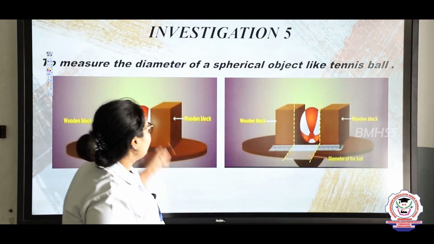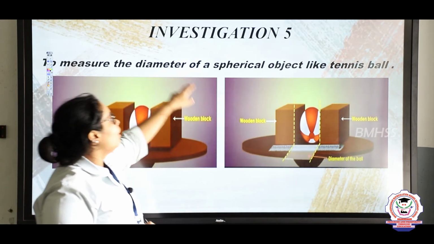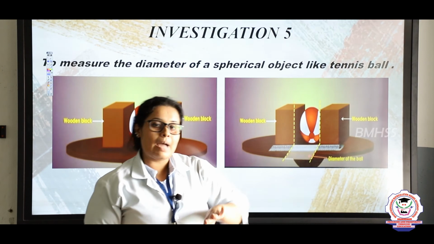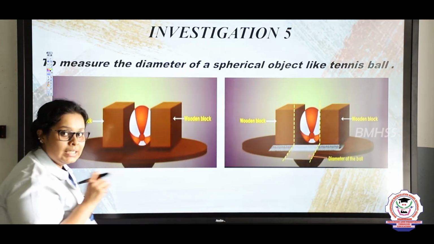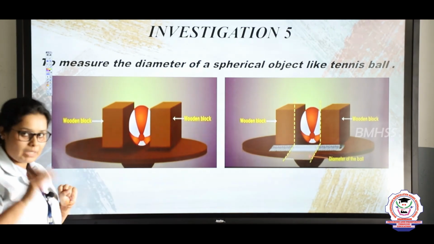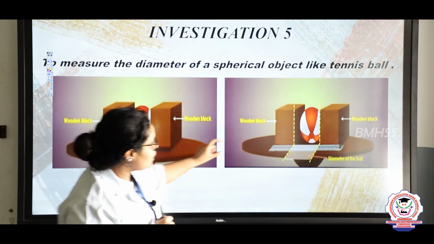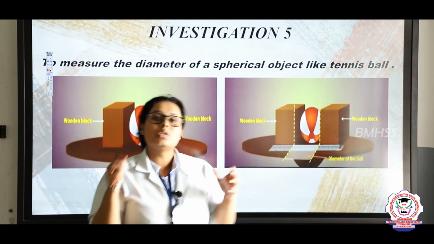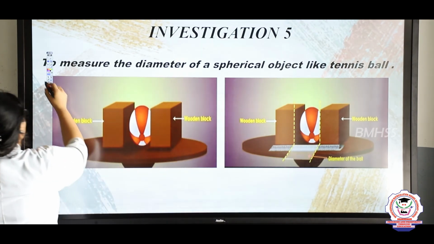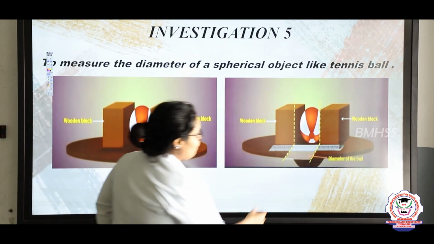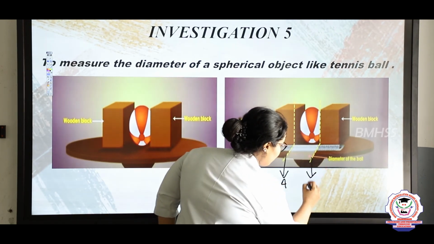The last experiment is to find the diameter of a spherical object, for example a tennis ball. Here you can see that I have taken two blocks. In the center between these two blocks I have kept a tennis ball. Now I am taking a meter scale and keeping it below. I will find the distance from one part to another, here this is part A and this is part B.